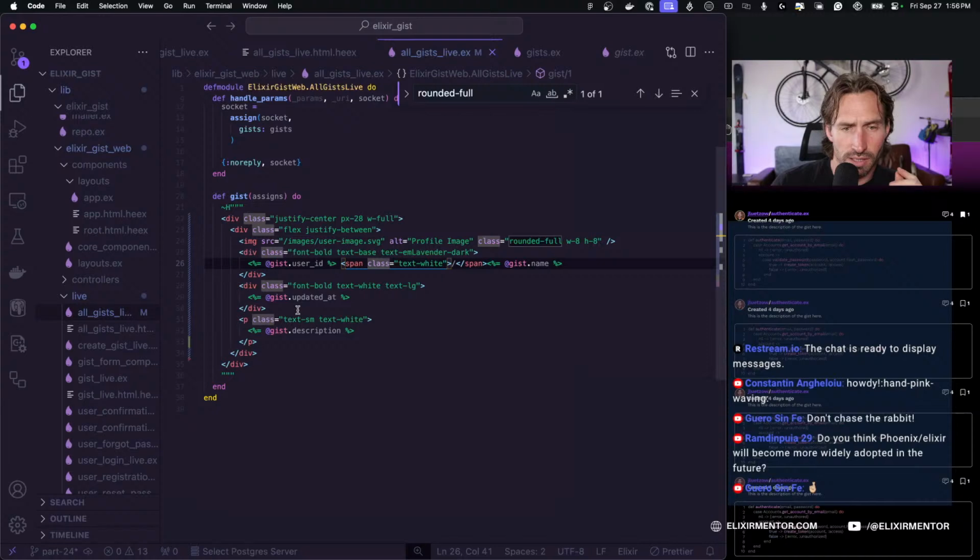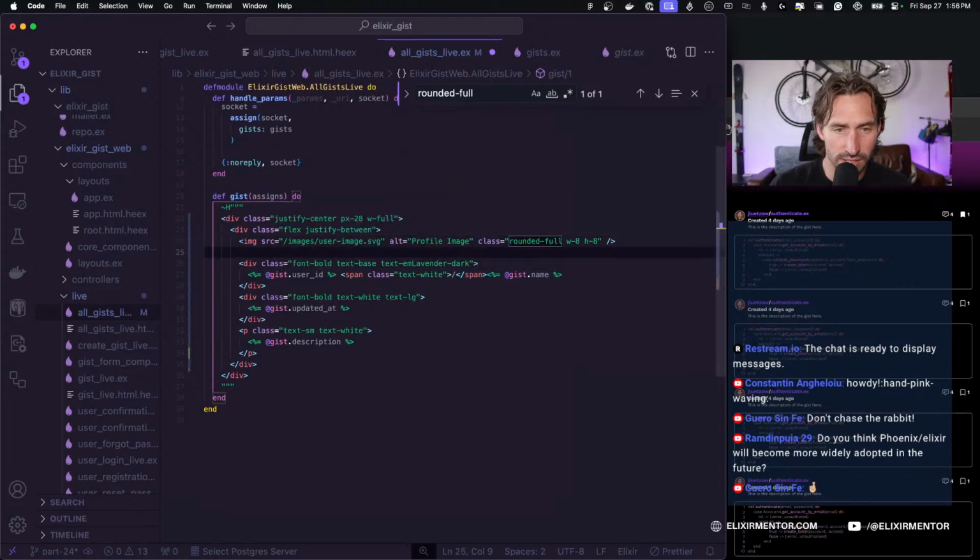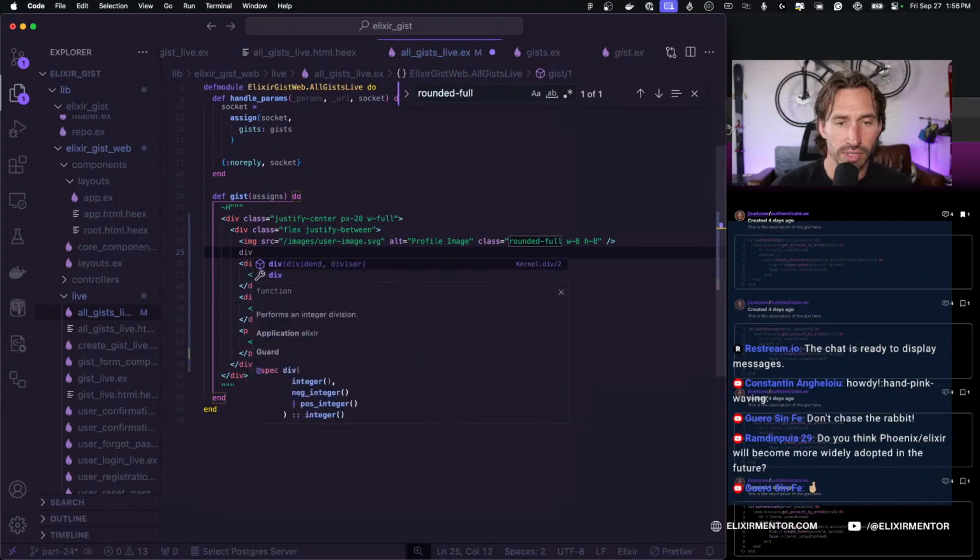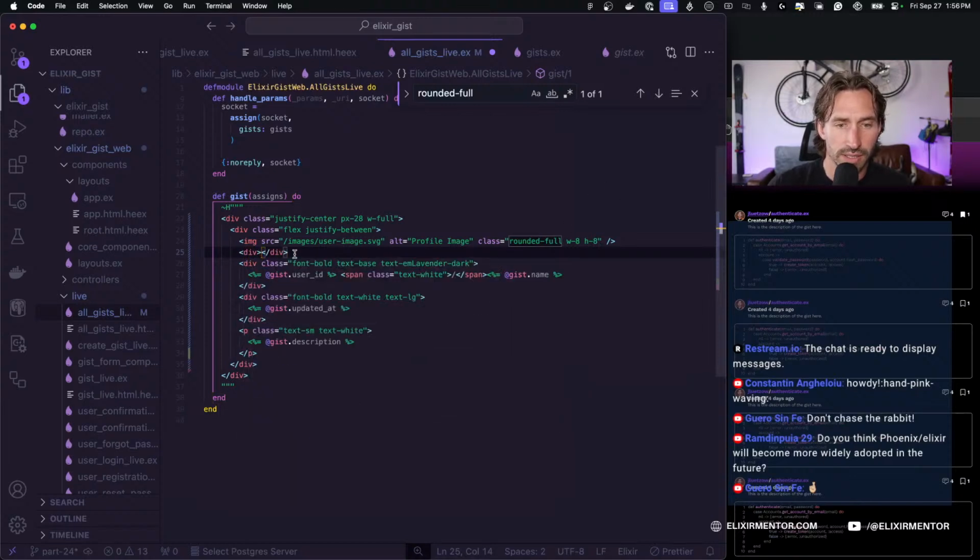All right, so let's see. Our image is here. Right here. We want things to stack underneath. So if we do a div, I'm going to just wrap all of this.